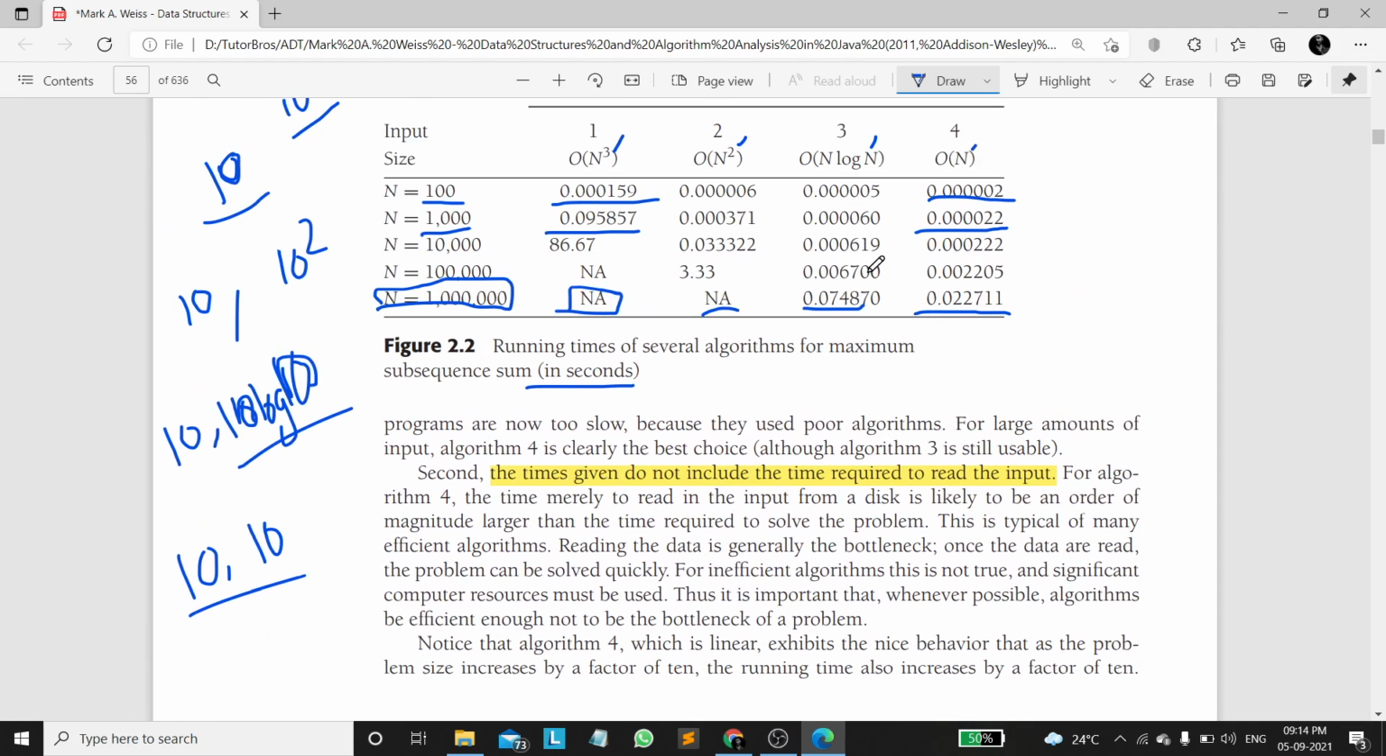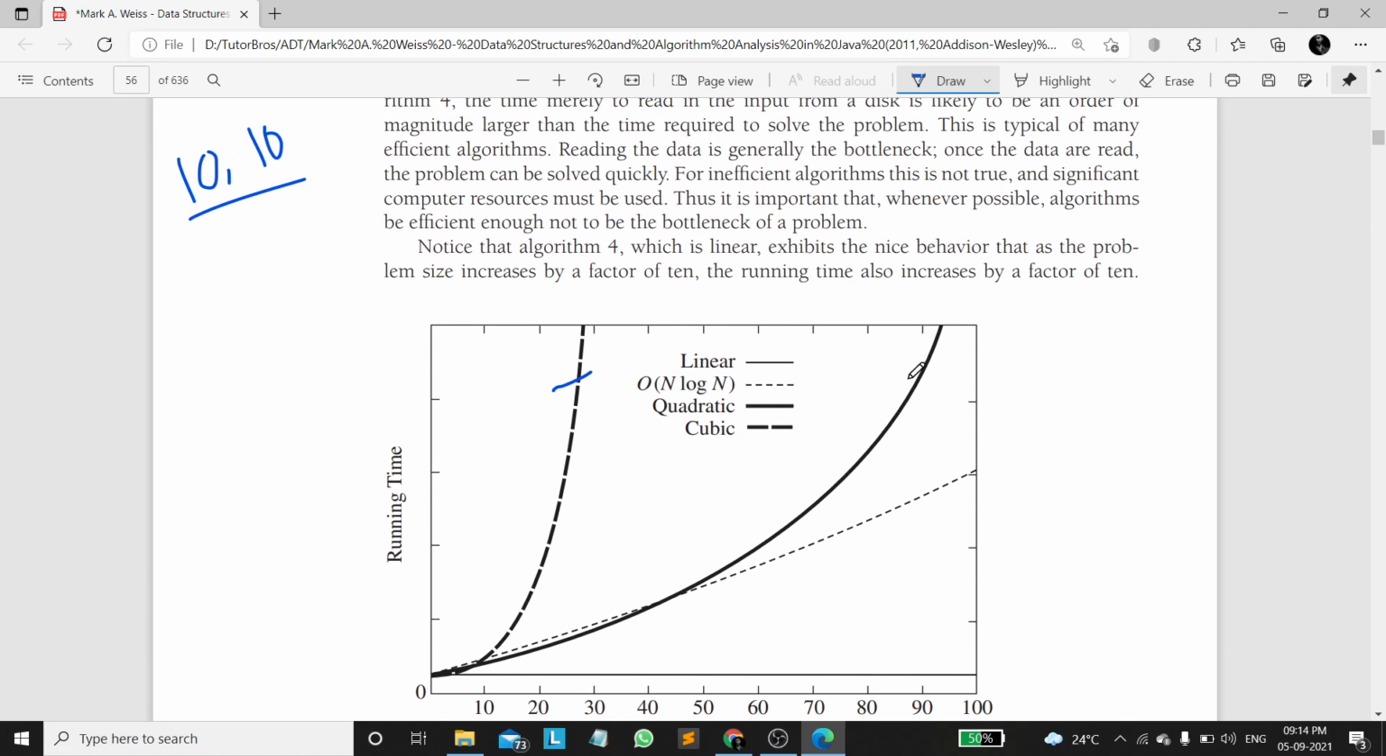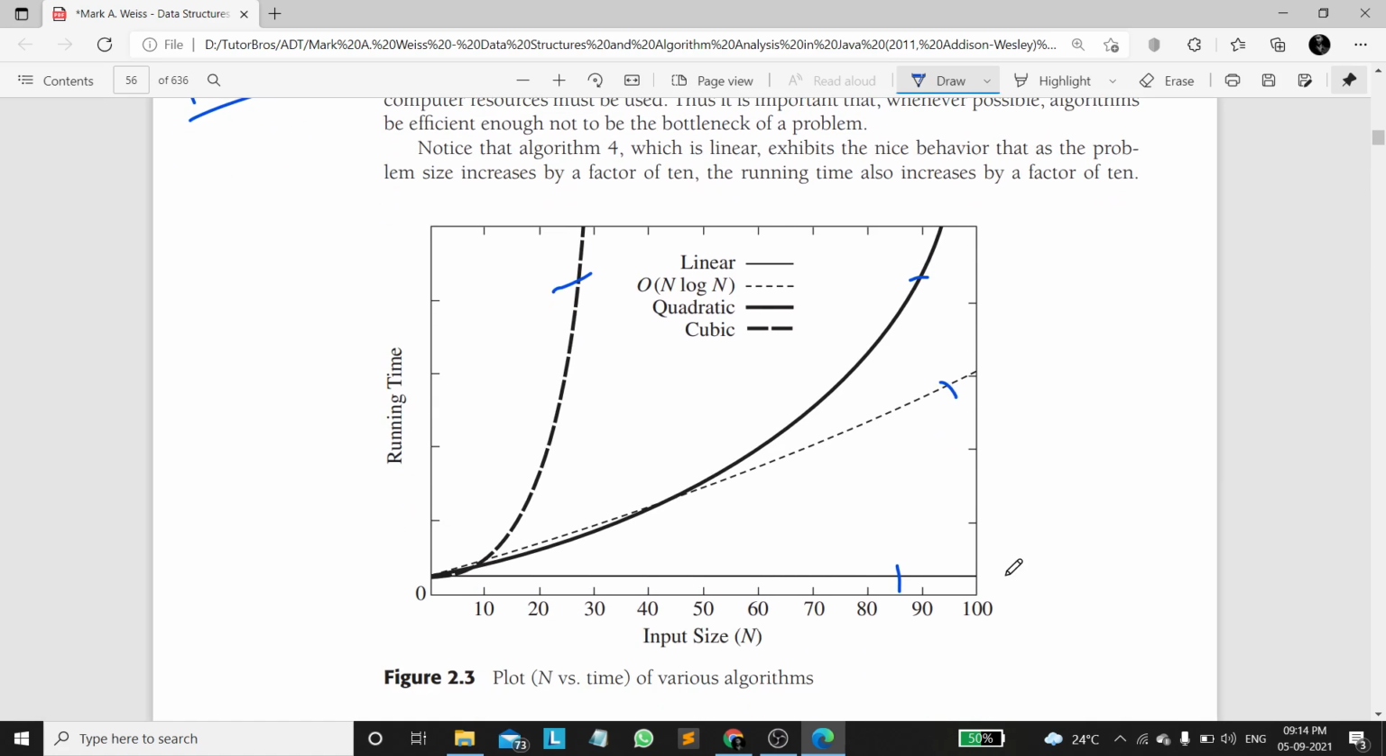Now if we compare this graphically, this represents cubic, this represents quadratic, this represents n log n, and this represents linear. Now we can see that till this crossing point, n log n has a higher growth rate than quadratic. But after this point, which is around 45, n square has a higher growth rate than n log n. So finally, n square has a higher growth rate than n log n,